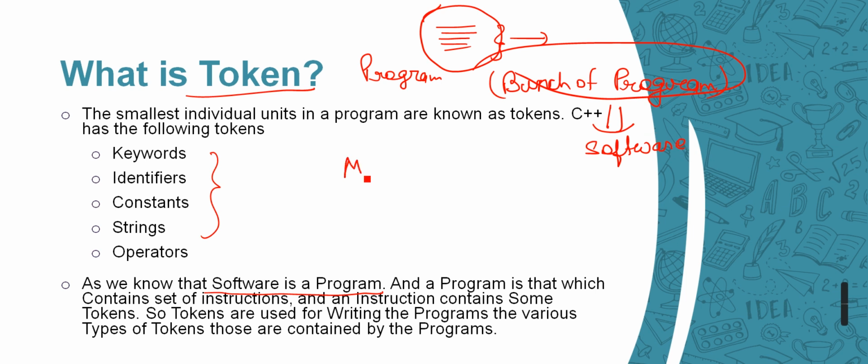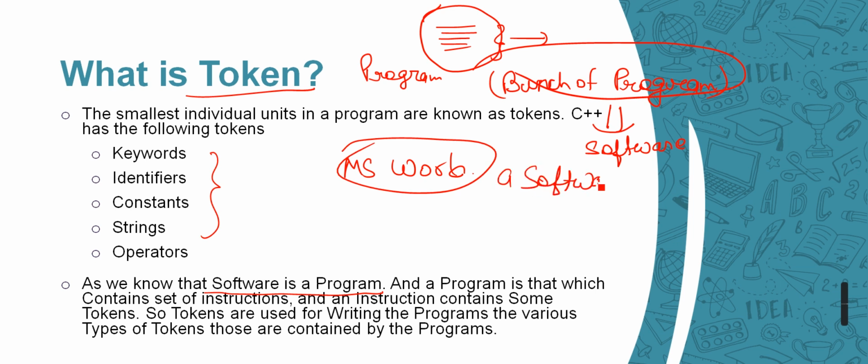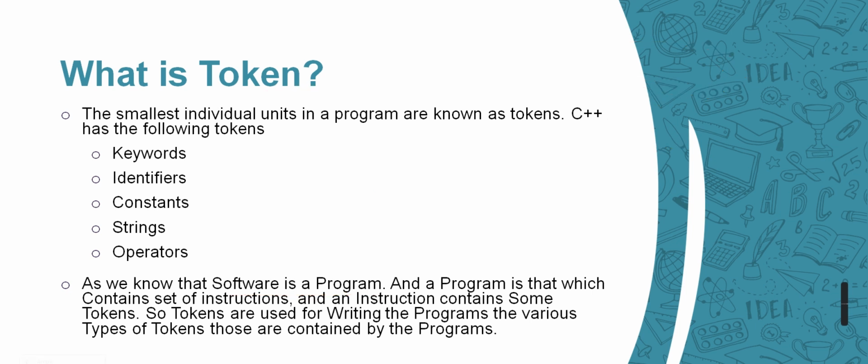Just like we use MS Word, so this is what? A software, right? The Microsoft team has developed this software by writing maybe hundreds or thousands of programs. A program contains a set of instructions, and an instruction contains some tokens. So what are those tokens? These are the tokens.